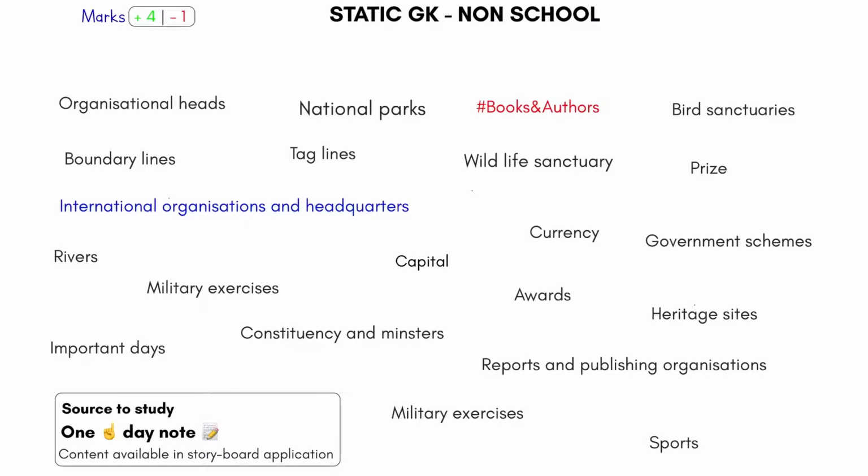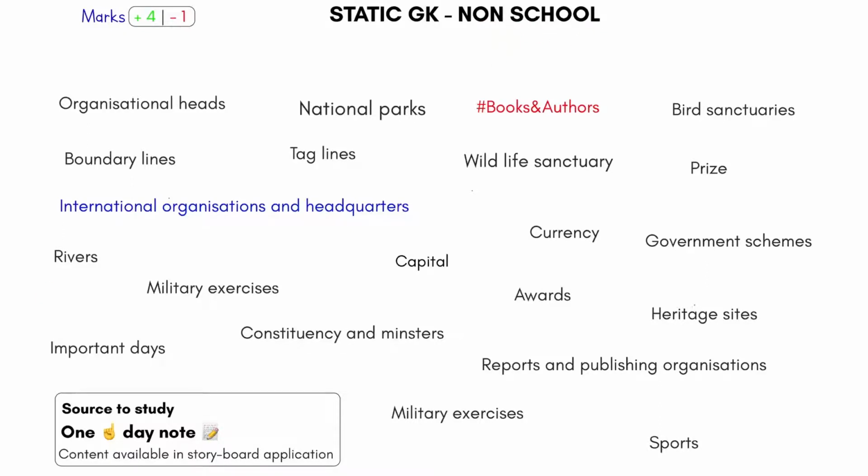As you can see, government schemes, heritage sites, these are already things that have happened in the past. They are already declared, so you and I cannot change them right now. But that's not what we learn in school. We are preparing this because we are going for this entrance exam. But they are not something that is happening right now, so that is not part of current affairs. That is part of static GK, but something that we did not learn in school.